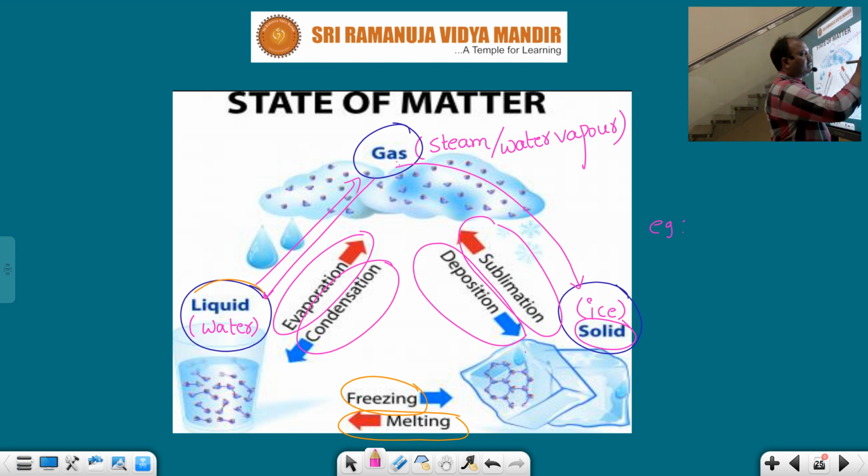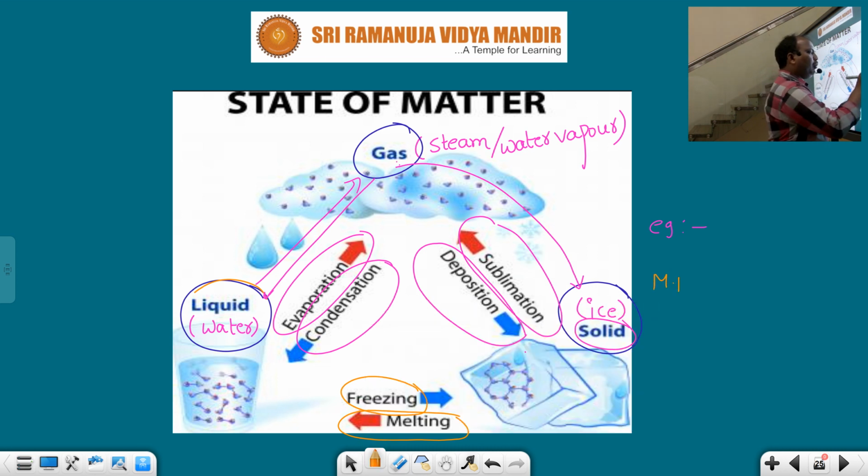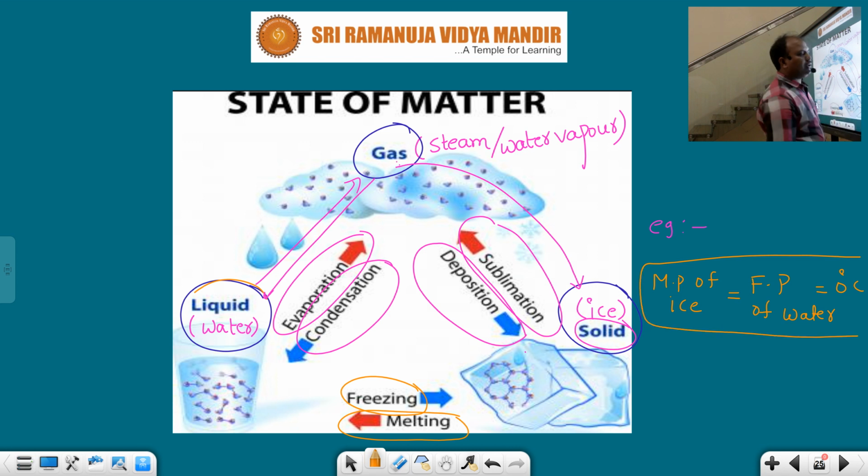Here, for your sake, I take one example. The melting point of ice and the freezing point of water is 0 degree Celsius. That is important. Melting point of ice is 0 degree Celsius. Freezing point of water is also 0 degree Celsius. As well as the boiling point of water and the condensation point of steam is also 100 degree Celsius.